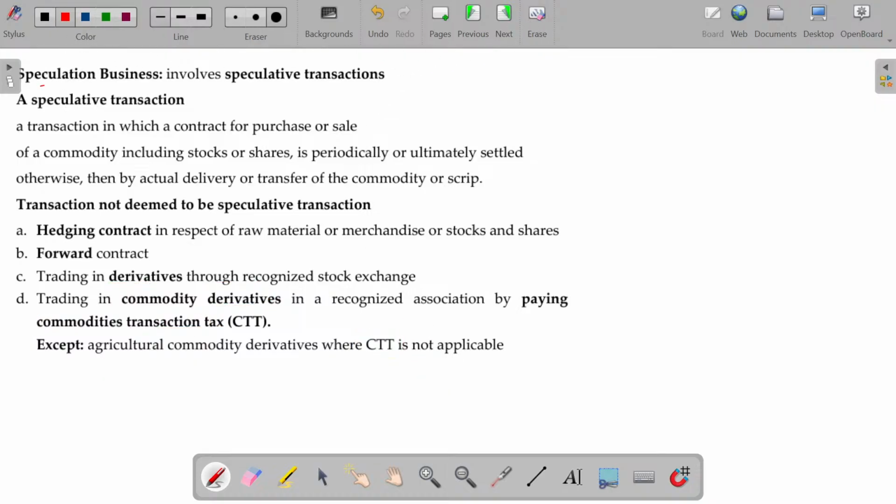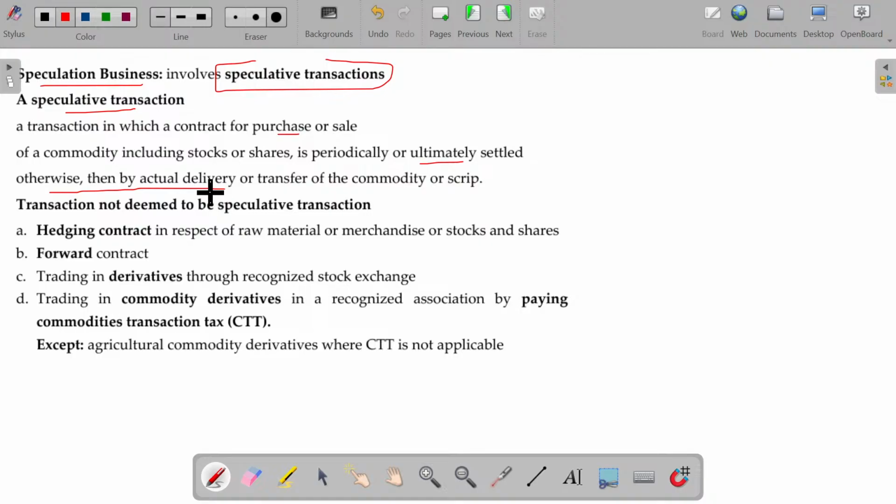So, speculation business involves speculative transaction. A speculative transaction is nothing but you purchase now and later settle otherwise than by actual delivery. You are not going to deliver it, means you are not going to take delivery. You are just going to transfer this. Okay, if you are purchasing gold in the commodity market, Multi-Commodity Exchange, what happens? On the maturity date, you just transfer to some third party. Definitely, you will not get physical delivery, which is called a speculative transaction.